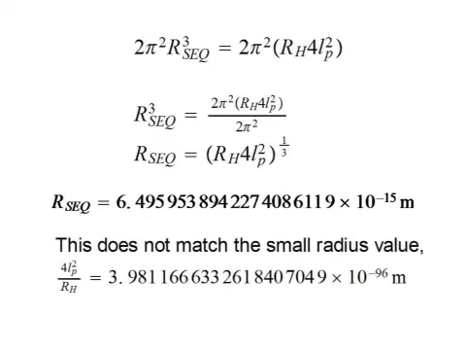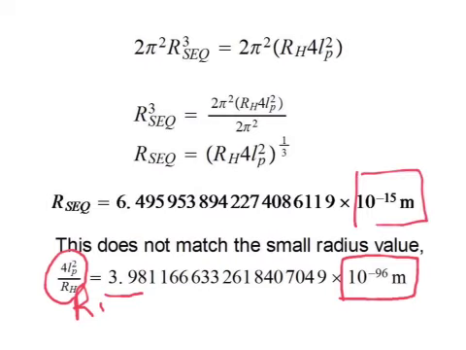And notice this does not match the small radius value. Our small radius, R sub s, 4 times the Planck length squared divided by R sub h, is approximately 4 times 10 to the minus 96 meters. So we have quite a difference here.